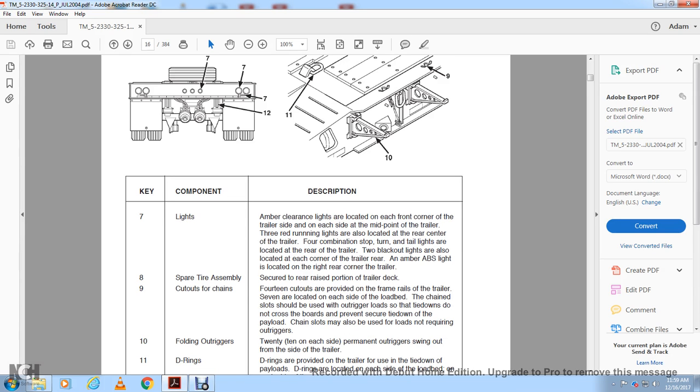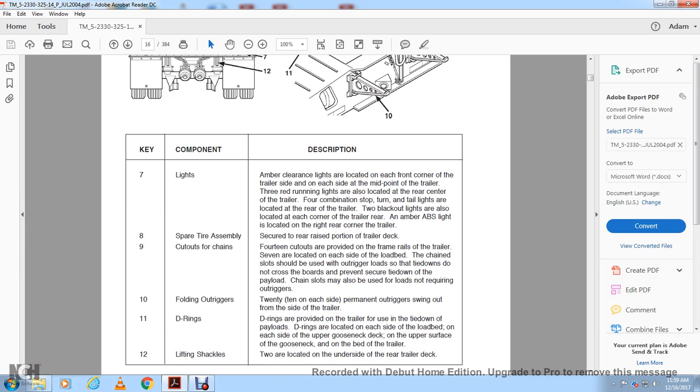Chain slides are located on each side of the load bed with the chain. The slides should also be used with the outriggers of the tie down, not crossboard, but for preventing secure with the tie down. Payload chain slides may also be used with the trailer not requiring outriggers. Folding outriggers are located on each side of the permanent outriggers, swinging out from the side of the trailer.